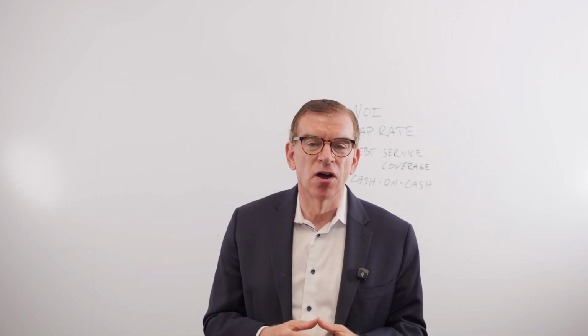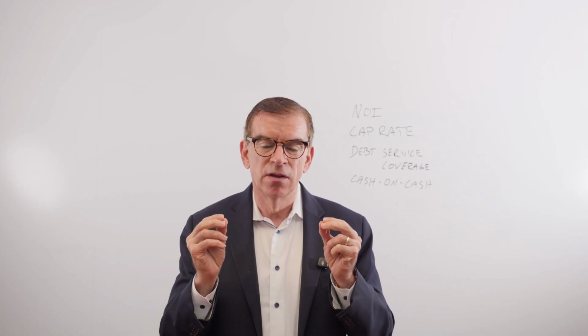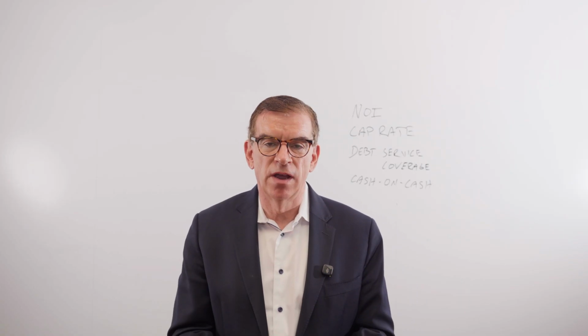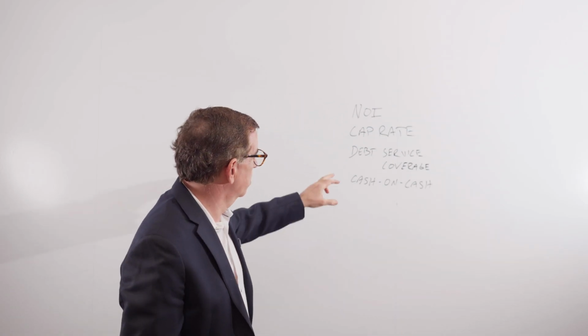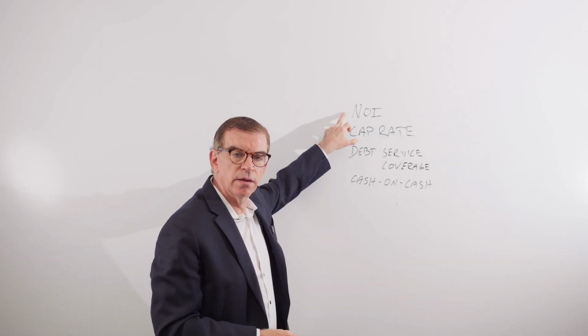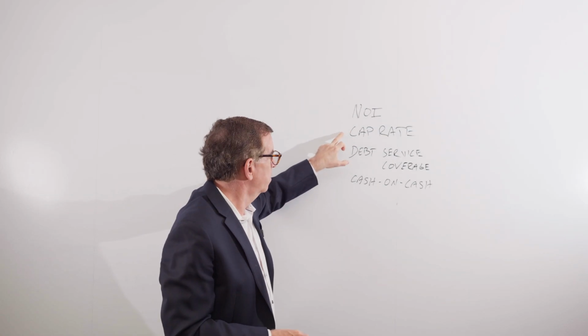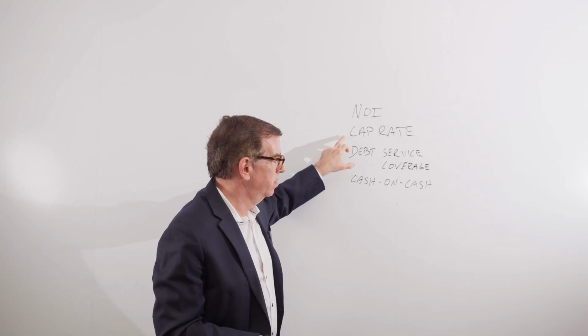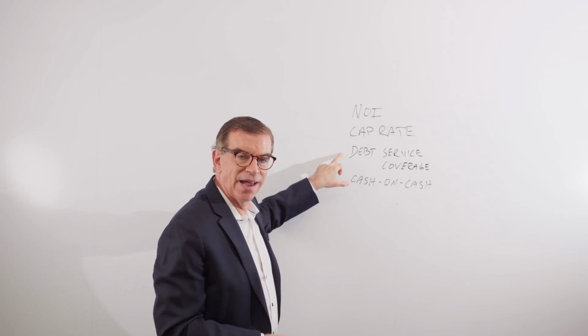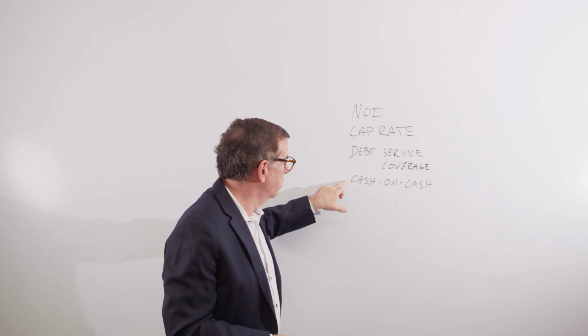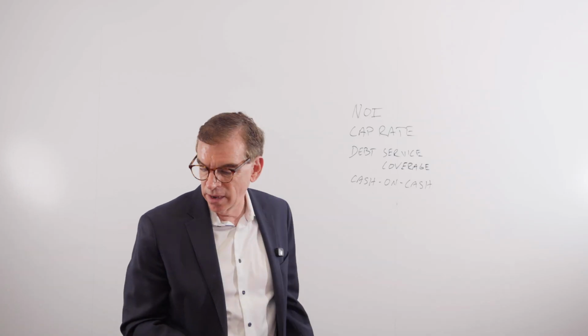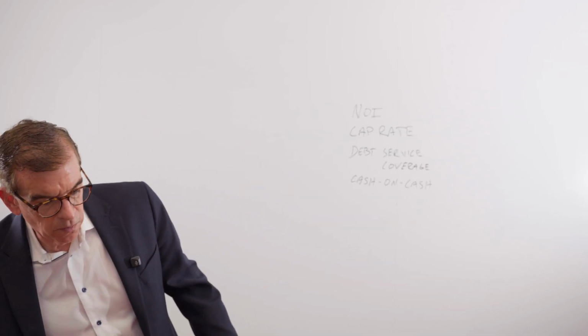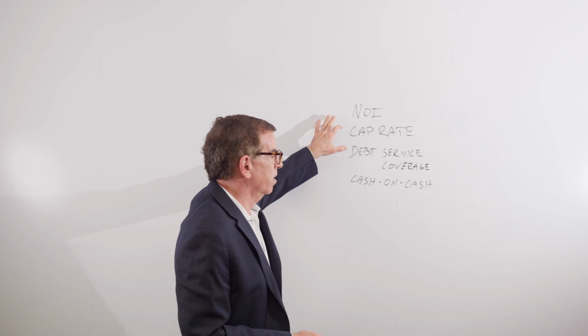Hi, today we're going to talk about some basic but important real estate terms. They're here up on the board. One is NOI, net operating income. Second is cap rate. Third is debt service coverage. And fourth is cash on cash. So let's start first with net operating income.